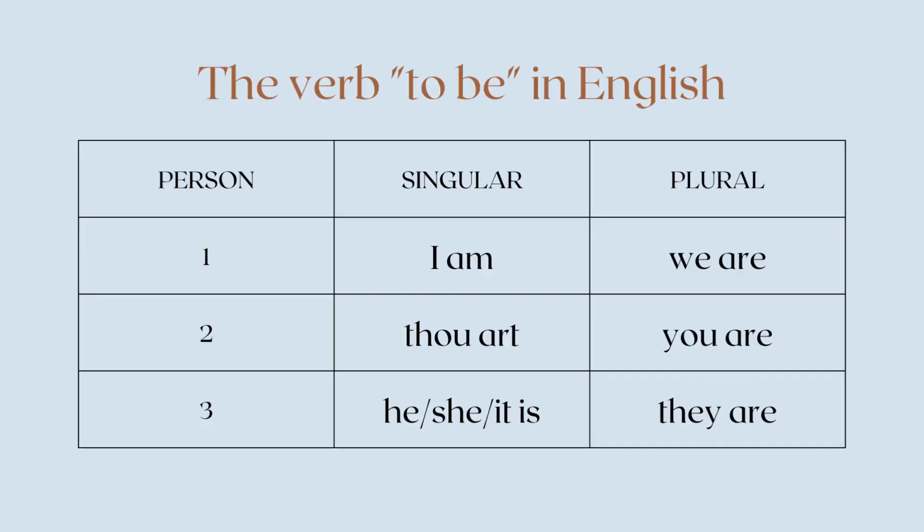The verb to be exists in English, of course. And here's the paradigm in the present tense in English. I am, thou art, he, she, or it is, we are, you are, they are.